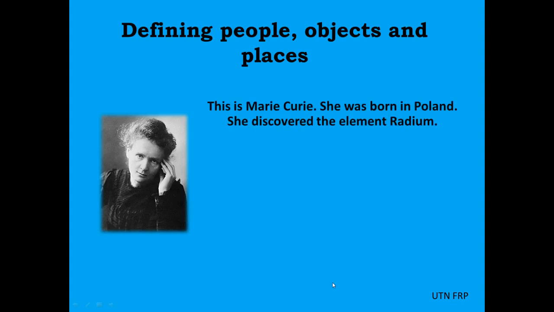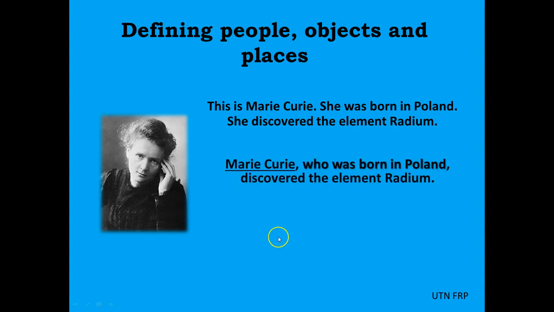Earlier we said, this is Marie Curie. She was born in Poland. She discovered the element radium. Now let's combine this information in a better way. Marie Curie, who was born in Poland, discovered the element radium. Here we are defining the proper noun Marie Curie. So we use who. That is not an option.